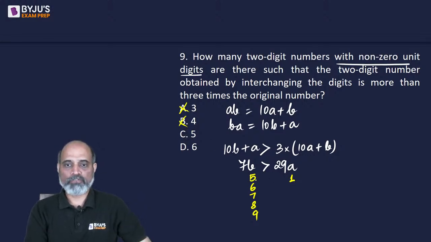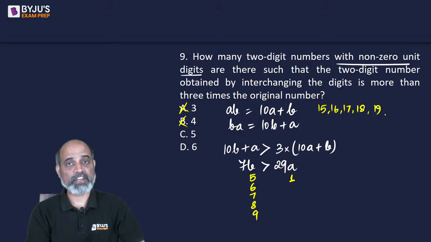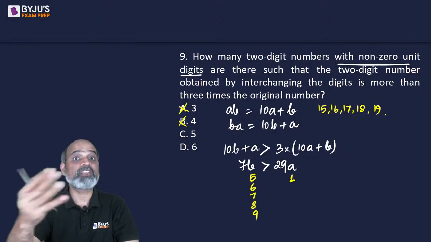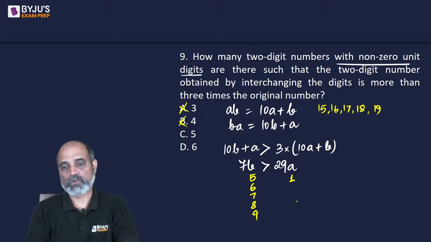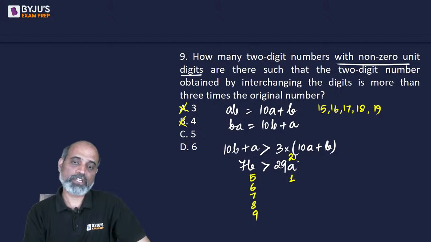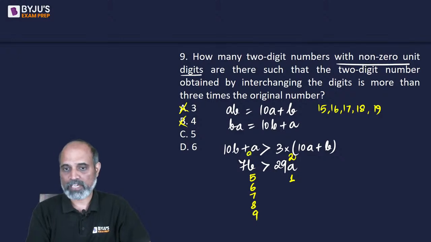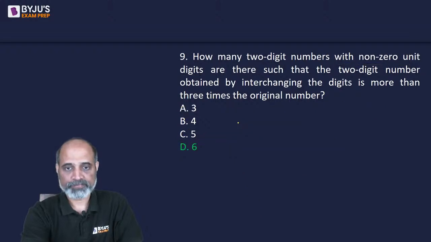Right? So 15, 16, 17, 18, 19. These are 5 numbers. If you interchange the digits, you get 51, 61, 71, 81, 91 and so on, which is more than 3 times 15, 16, 17, 18 and 19. Next is if I take A as 2. So if I take A as 2, this is going to give us 58. Now 8 into 7 is 56, so I can't take B as 8. I will have to take B as 9. So there is one more number, which is AB, which is 29. So we get 6. We shouldn't waste our time checking further because 6 is the largest value in the options. So only one case will be made here.